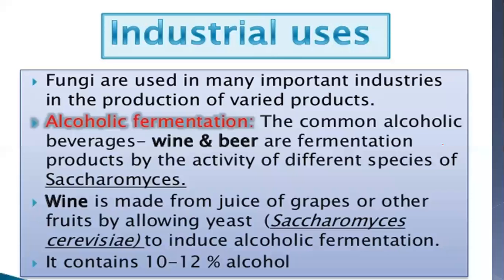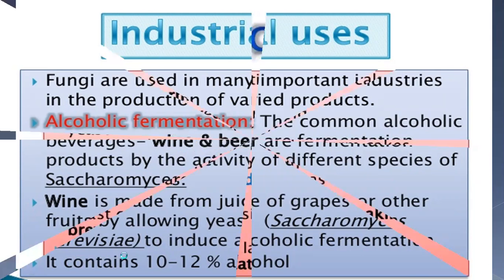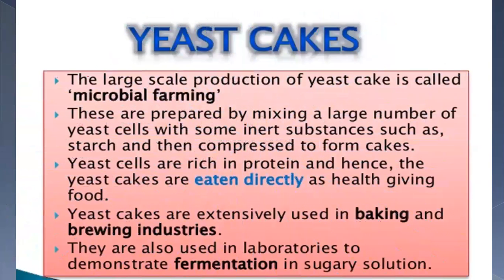Let's talk about some importance of fungi. It is used industrially in alcoholic fermentation, for brewing industries, for wine and beer fermentation. Saccharomyces cerevisiae is used here. In yeast cake formation, that is called microbial forming. In that, a large number of yeast are mixed with some inert substances such as starches like flour, and they are compressed into cakes.